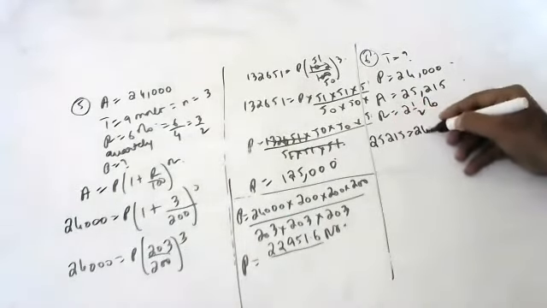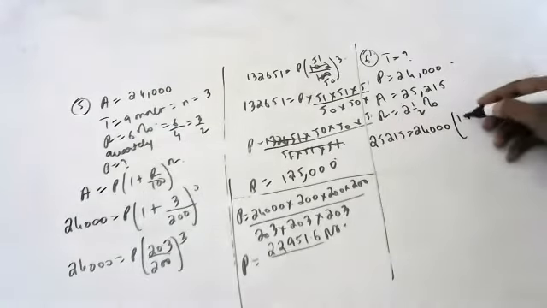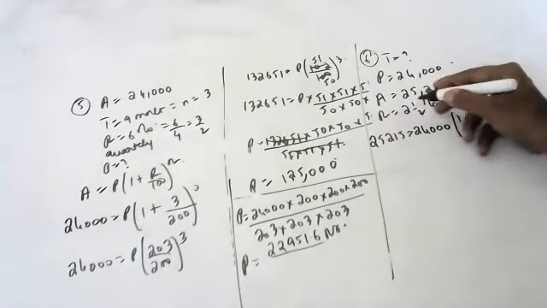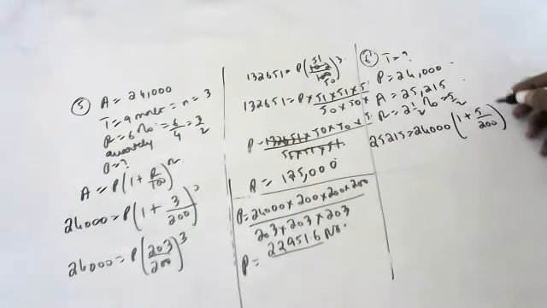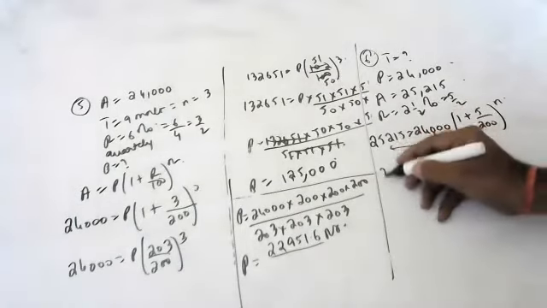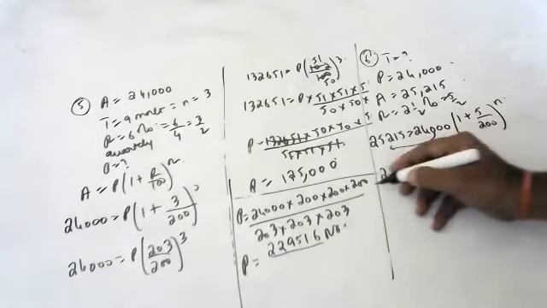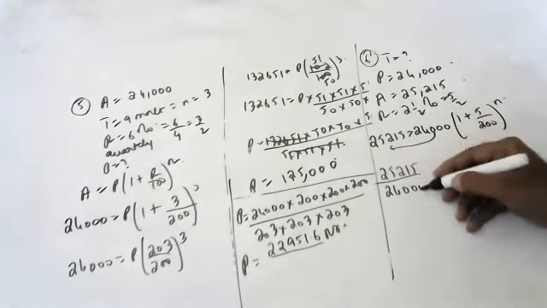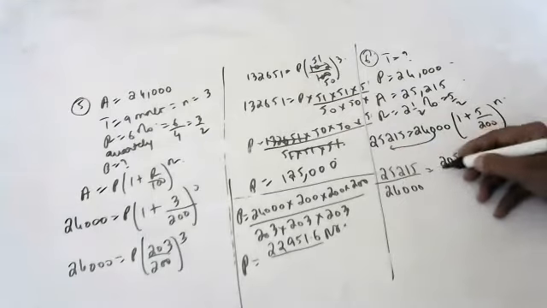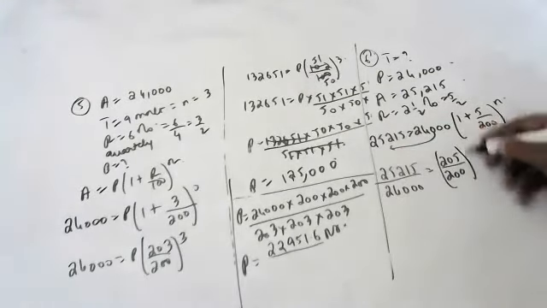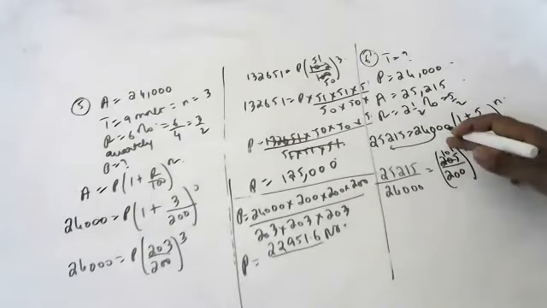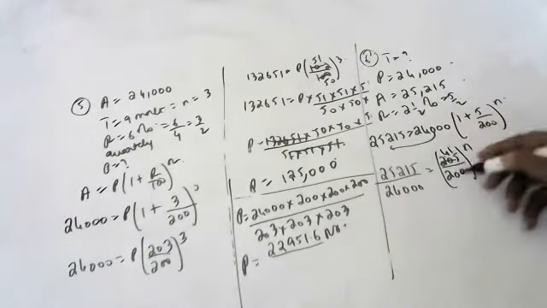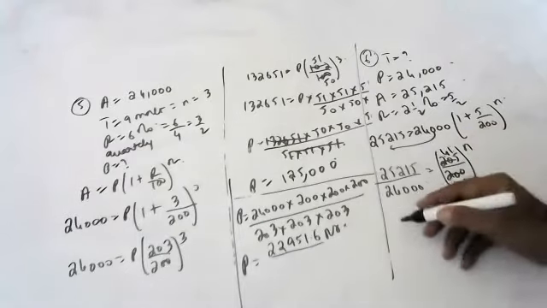25,215 is equal to 24,000 times (1 plus 5 by 200) to the power of n. So 25,215 by 24,000 is equal to (205 by 200) to the power of n. Okay, 5 ones are 5, 5 40s are 41 by 40.